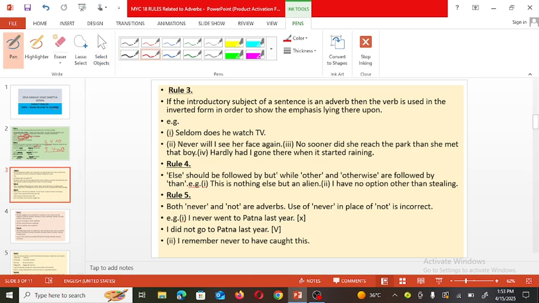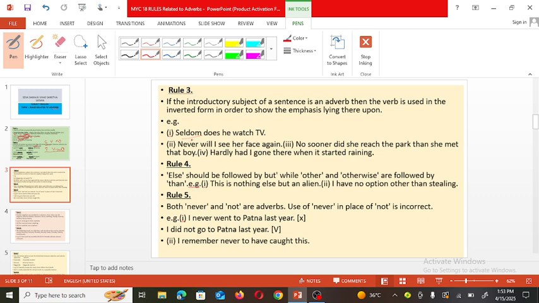Third rule. If the introductory subject of a sentence is an adverb, then the verb is used in the inverted form in order to show the emphasis laid thereupon. For example, here, seldom does he watch TV.